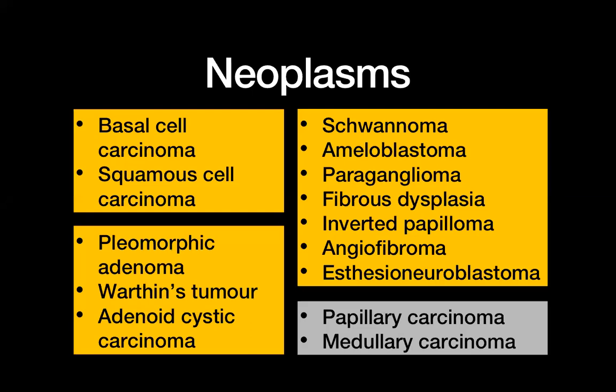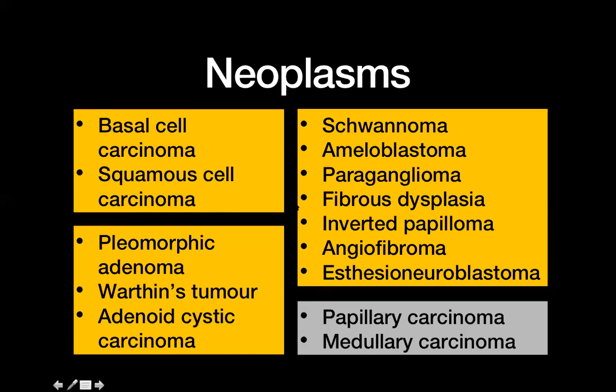We now move on to the neoplastic lesions. And again, here I've tried to subclassify it to try to make sense out of it. And I've tried to classify similar lesions together. So first we have basal cell carcinoma and squamous cell carcinoma, which basically arise from the skin or arise from the mucous membranes in the case of squamous cell carcinoma. Then we have the salivary neoplasms, which are pleomorphic adenoma, Warthin's tumor, which are benign neoplasms, and adenoid cystic carcinoma, which belongs to the subgroup but is a malignant tumor.